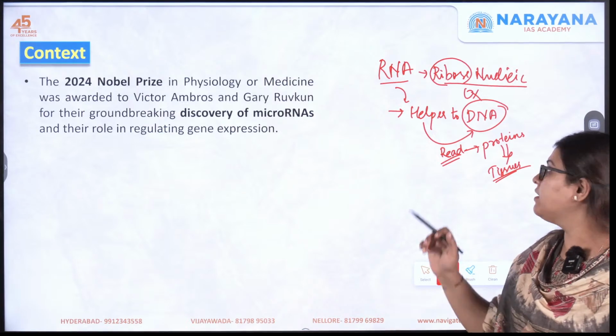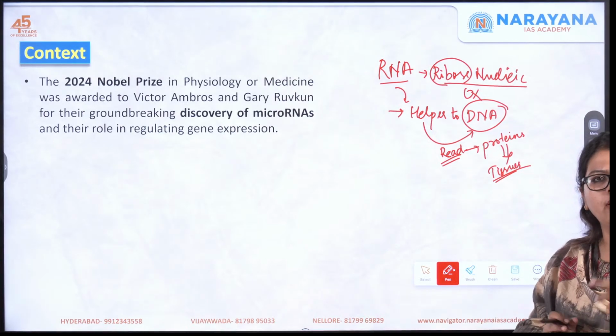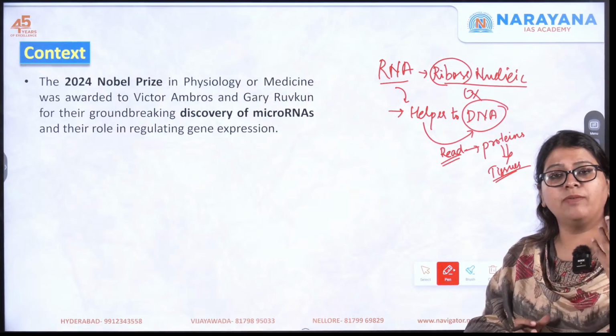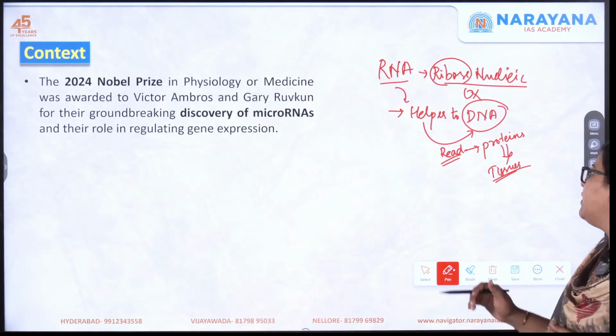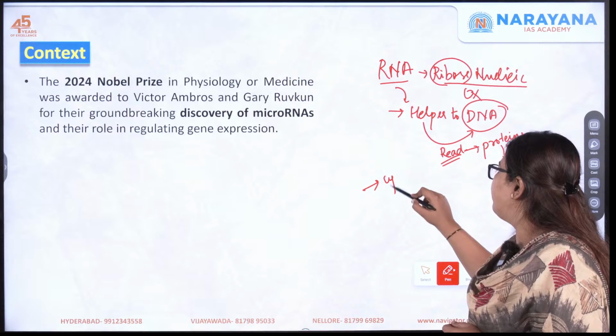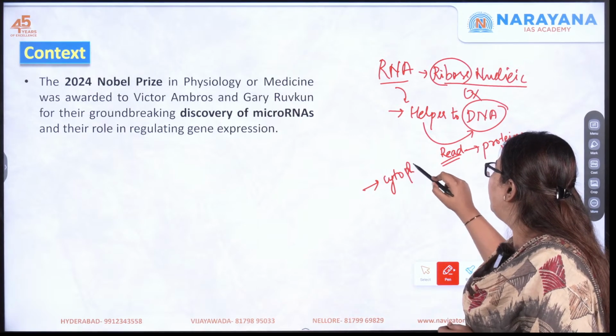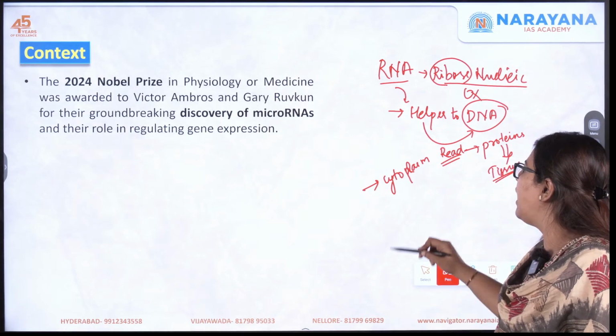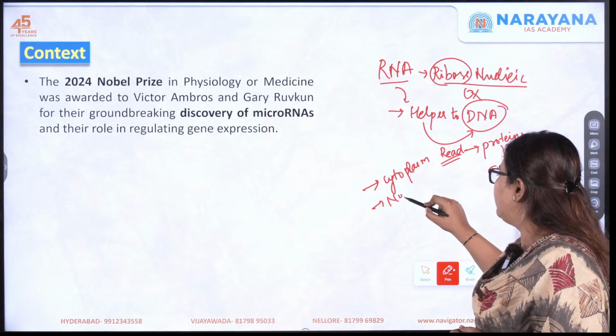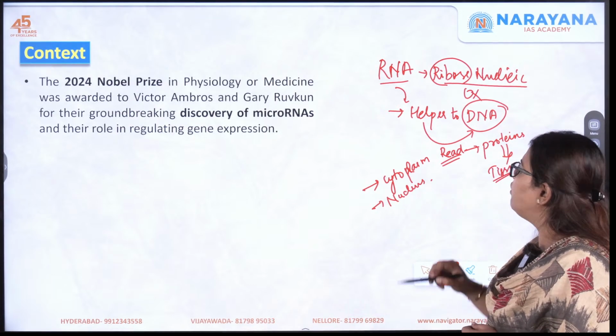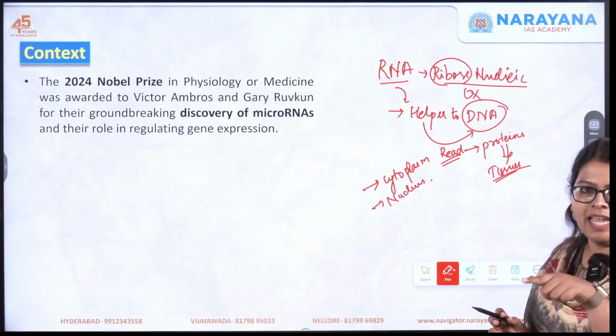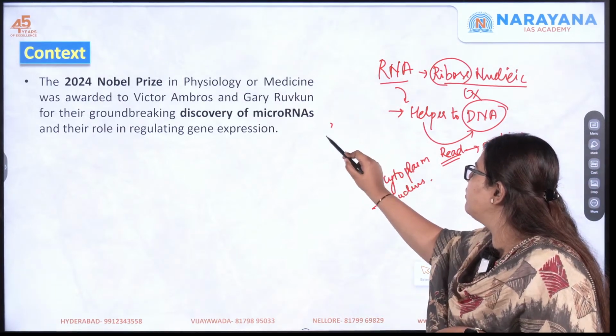And where is RNA found? I told you that DNA is found inside the nucleus, but RNA is present inside the cytoplasm, the liquid present in your cells, and also in the nucleus. The structure of RNA is a single helix, so it looks like this.